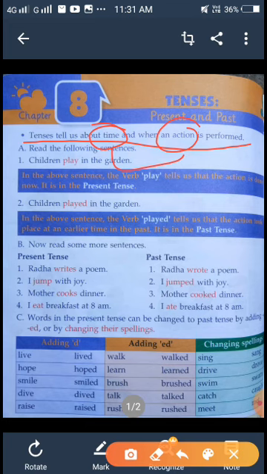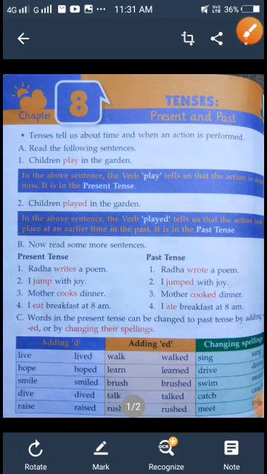dinner. So here you can see three different actions at different times. In the morning the food is called breakfast, in the afternoon it is called lunch, and at night it is called dinner. So here I want to say that time and action are related to one another. Okay, thank you.